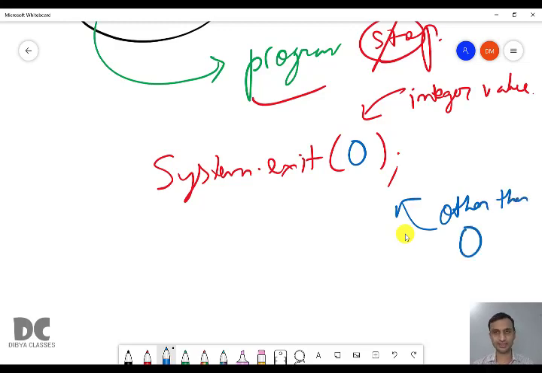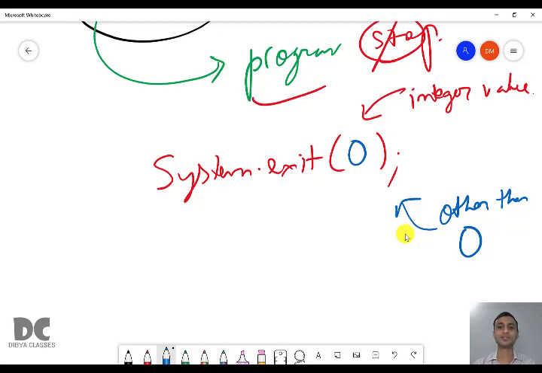So there is a meaning behind this: when we should give 0, and when we should not give 0. But in our case, every time we are going to give 0. Zero tells the user that the program ended without any error. So when the program ends, if you are doing System.exit(0), the user running the program will know that the program ended, but there is no error. If you write any other value than 0, like -1, 1, 2, 3, anything, then you are telling the user that the program is ending, but there are some errors in the program.